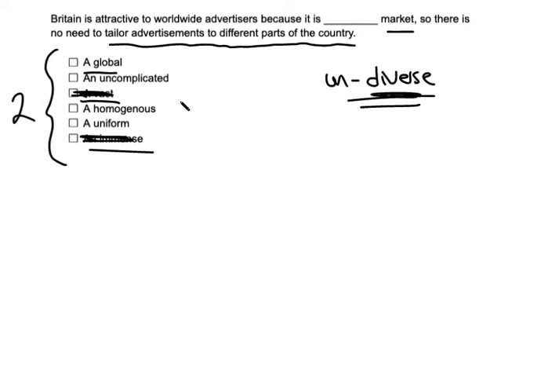All right, the other one that a lot of people pick is global. That means widespread, right? But that, again, is not what we're talking about. In fact, it's somewhat the opposite of what we're talking about. If it's global, it probably includes all sorts of different people and places. Not what we're looking for.